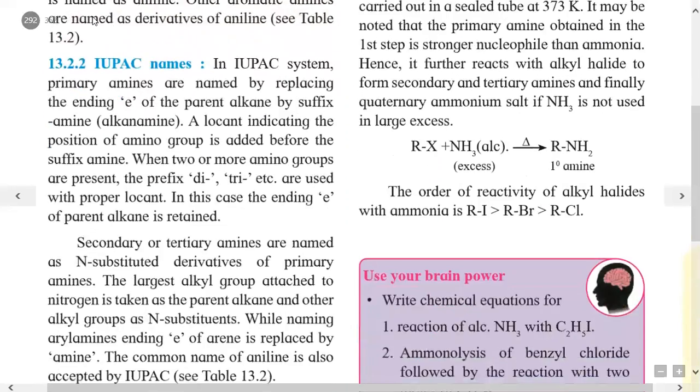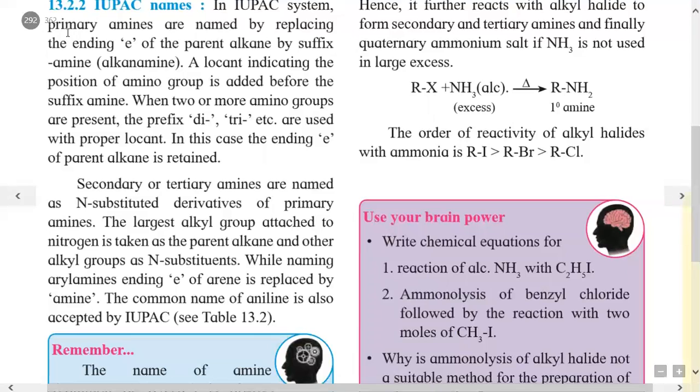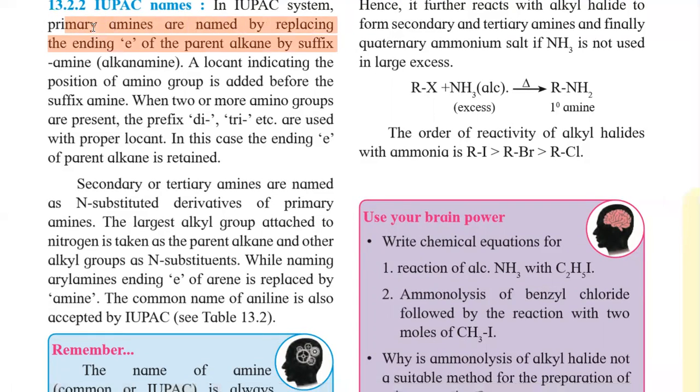In the IUPAC nomenclature, primary amines are named by replacing the ending E of alkane by the suffix amine, and we get the name alkanamine. A locant indicating the position of the amino group is added before the suffix amine.